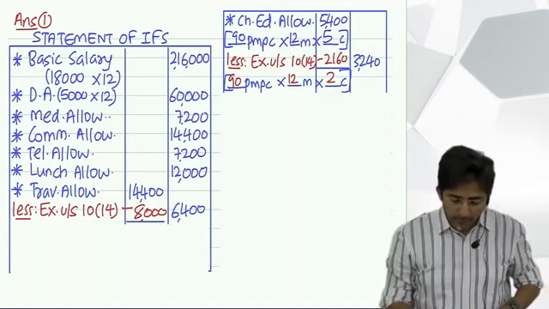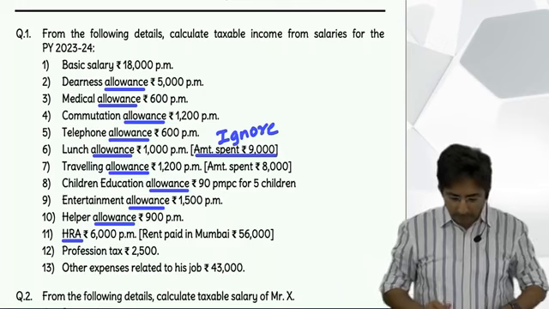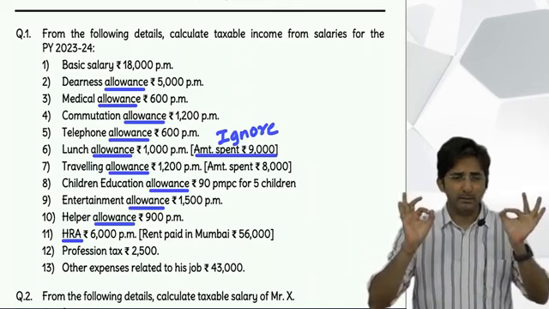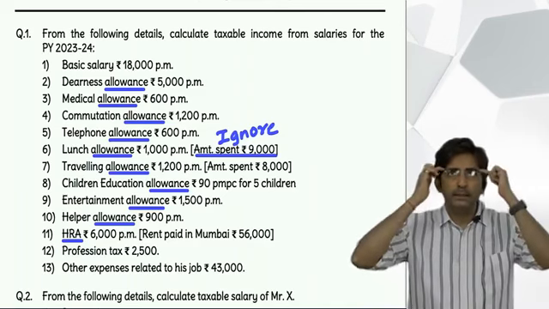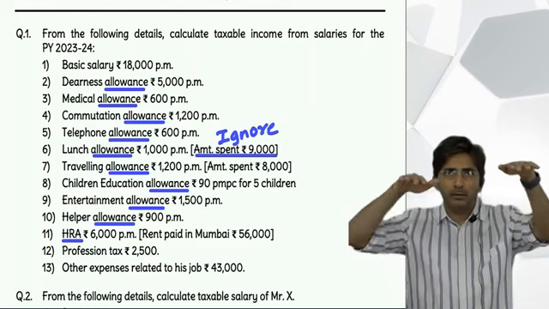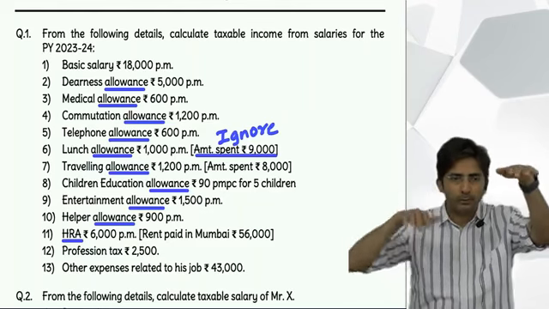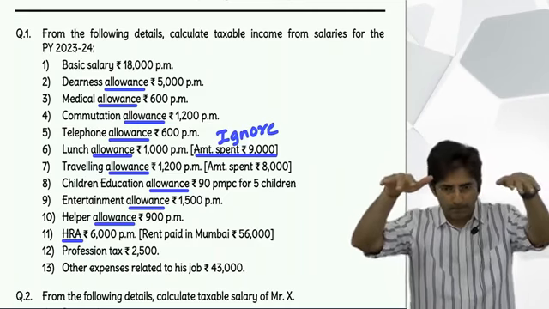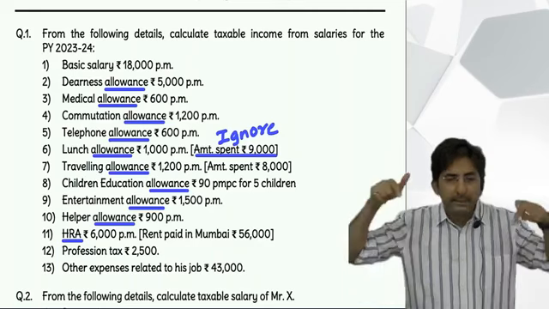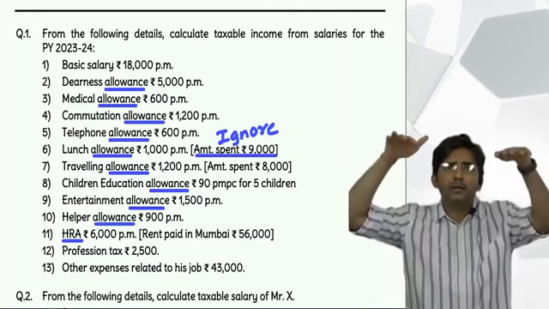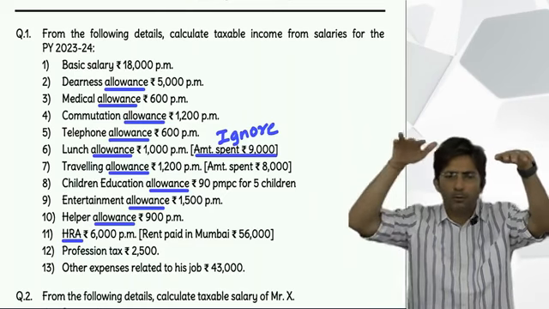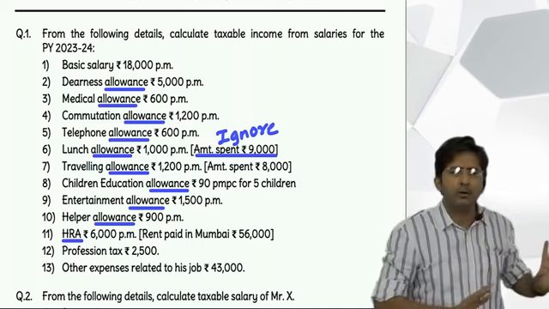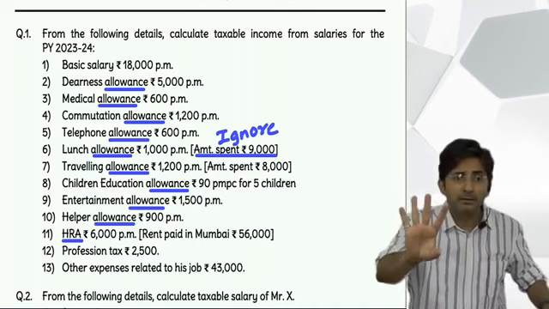Then what is next? See, as soon as entertainment allowance comes, you should visualize this scene. For a government employee, up also, down also, up also, down also, okay? And if he is not a government employee, only up. So is he a government employee? Will you do up also, down also? No, only up. Up means right now we are at the top of the statement. Just write in the outer column, and at the end no formula.